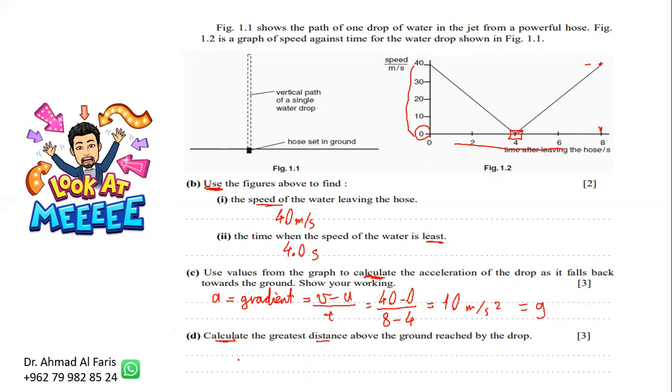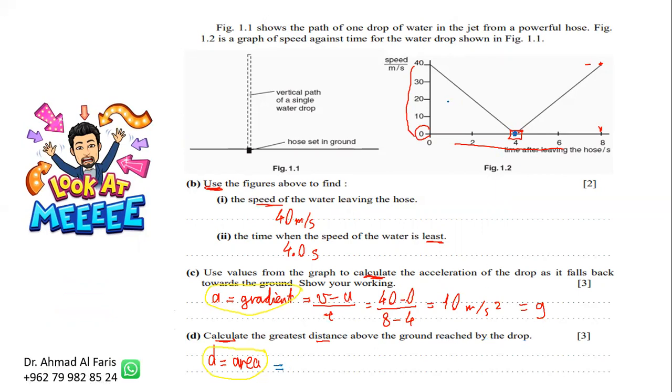Calculate the greatest distance. Now, we know that the distance is equal to the area under the graph. So we have only two formulas here: the acceleration equals the gradient, and the distance equals the area under the graph. So you have to be careful about this. Here we have to find the distance as it reached the maximum height.